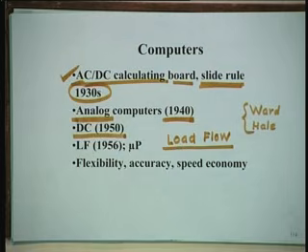The computers gave what? Of course, microprocessors were also used. Computers gave you flexibility, accuracy, speed, economy. The slide rule we used to take a lot of time. Our problems used to be a bit easier in exam because of slide rule, because we used to take a lot of time and they were approximate. If your eyesight is not good, you are likely to get mistake, because you have to use those cursors and things like that.